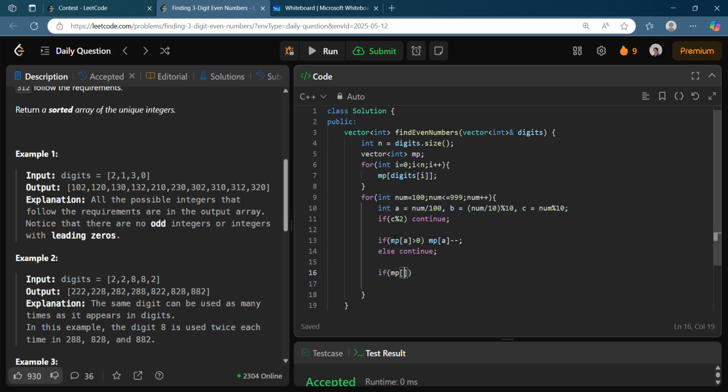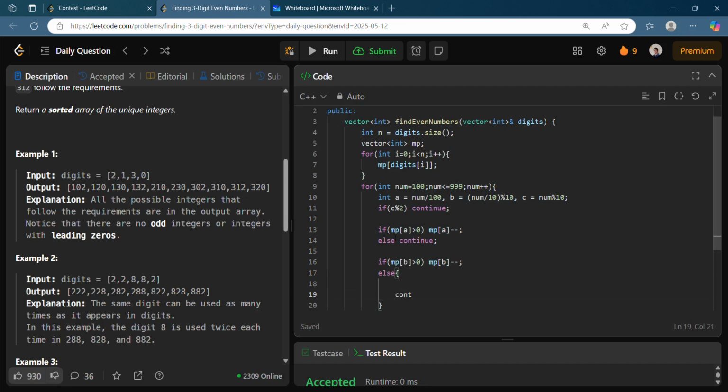But if map of B, now you can check whether it's greater than 0 or not, that is whether it's present or not. You decrease the number, else you also want to continue here, right? If the compiler has reached this portion, that means it has definitely gone through the if statement of map of A, and now you are telling that you don't want to continue this iteration.